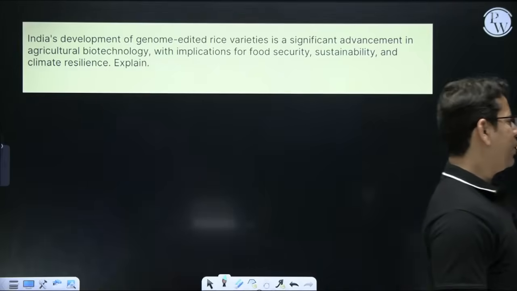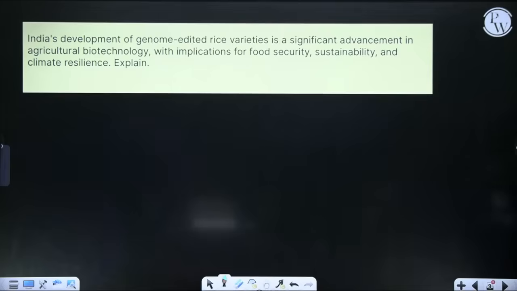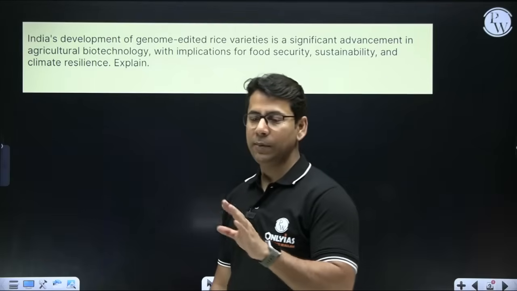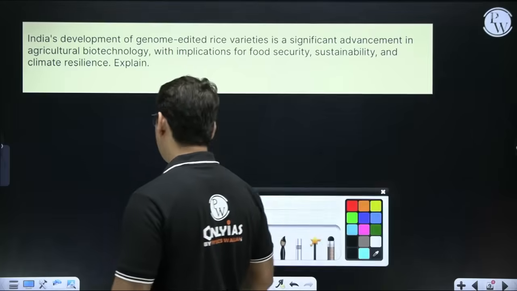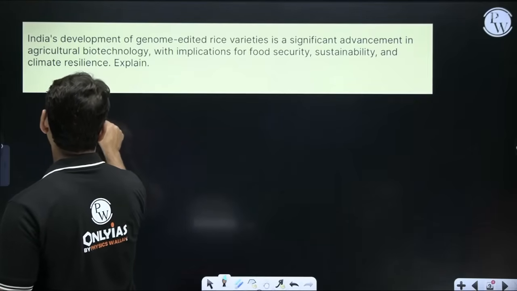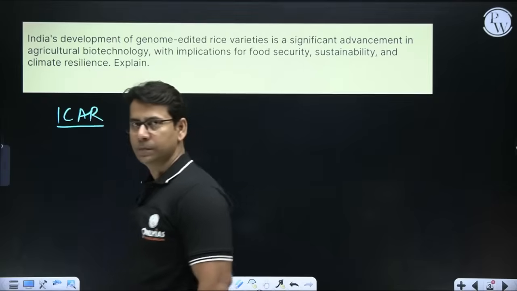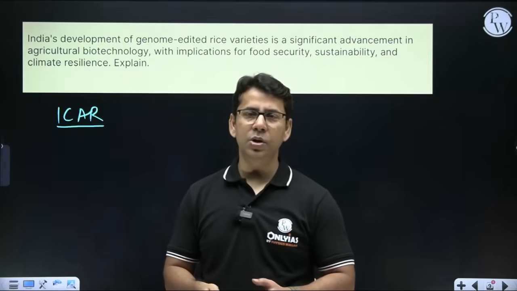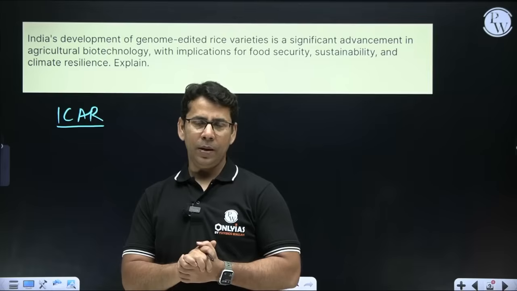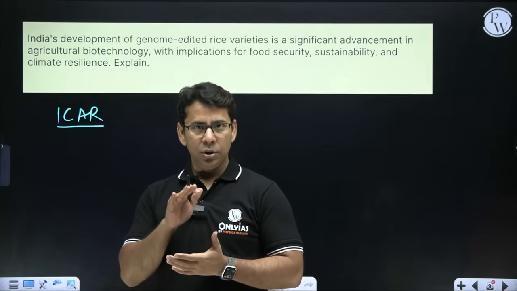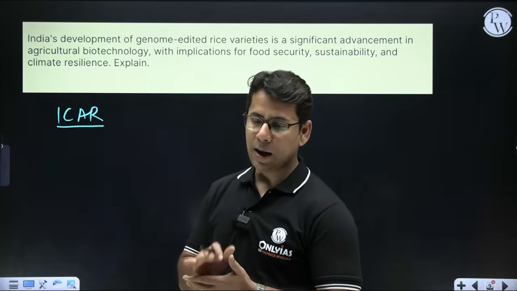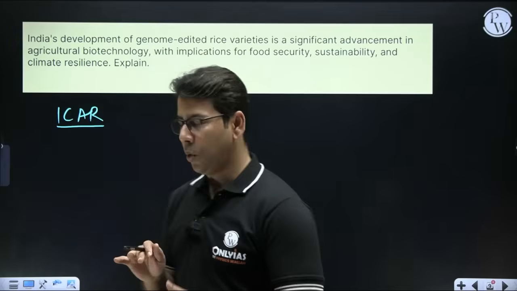Now the question is very much linked to the current development. First of all, I'll tell you the current development. You know that the Indian Council of Agricultural Research, ICAR, just this year, in 2025, released India's first genome edited rice, that is called DRR Dhan 100.